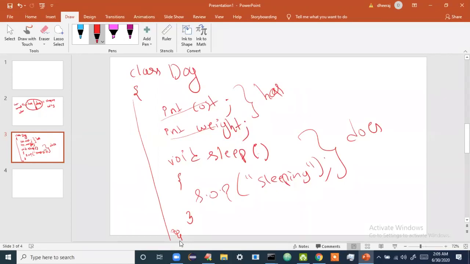Now, sir, can I write one line like this? Can I write SOPLN inside here? Can I write SOP inside a class? You can't write SOP inside a class. Why? Because inside a class, only declarations are allowed. That means you can write int cost, int weight, and method declarations, that is void sleep. That is a declaration of a method, right? You are telling there is a method which returns void type. So only declarations are allowed here. SOPLN is not allowed.